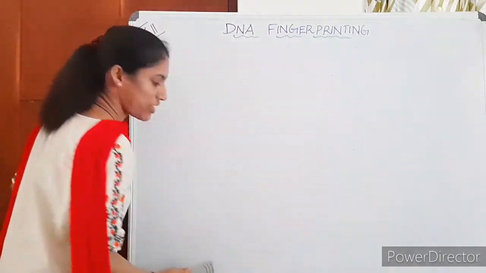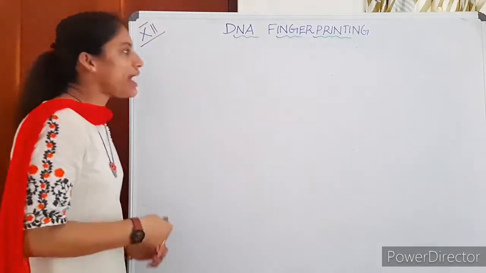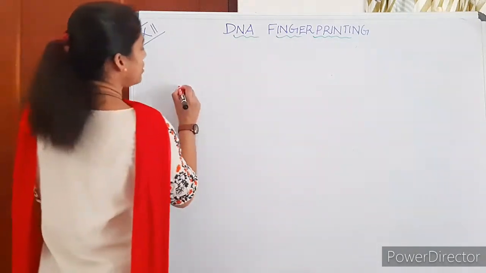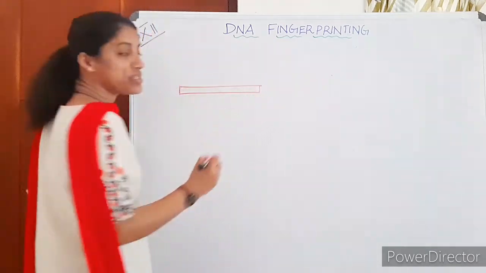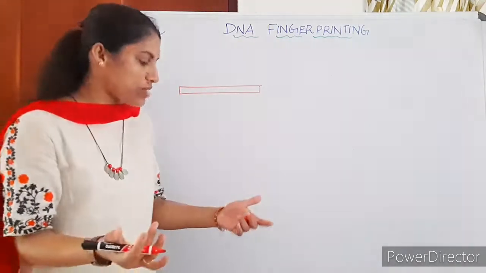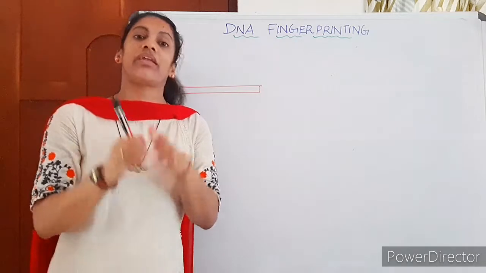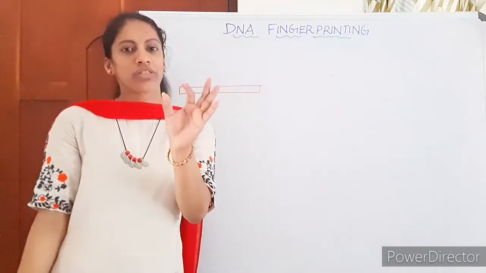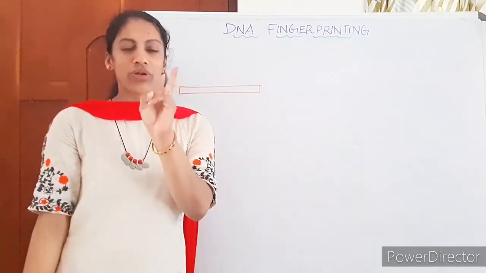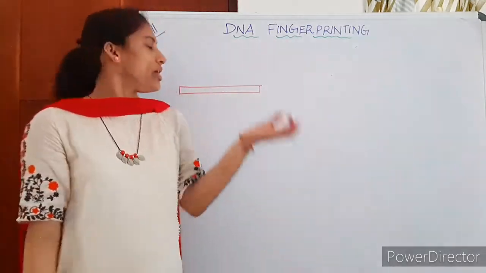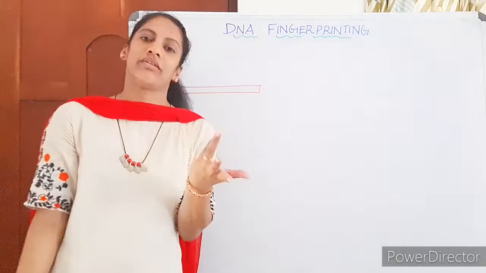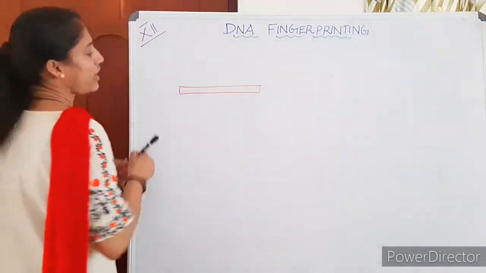In that case, for a child, it is not necessary to compare all the chromosomes. It is not necessary to study the entire DNA. We need to study only the repetitive DNA, compare only repetitive DNA. It is not even necessary to study the entire chromosome. Even with one chromosome, we can get a clear idea.